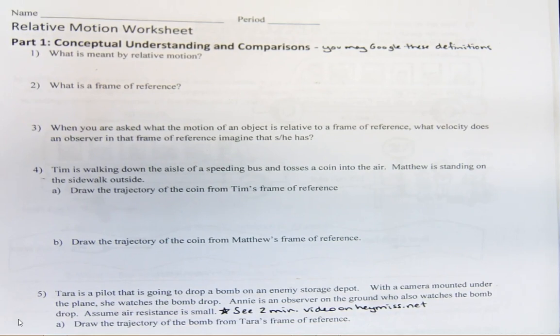So in this case, a frame of reference would be, like we just talked about, an object moving past a person, a bus moving 20 kilometers an hour past a person who's also walking in the same direction. In the frame of reference of the person, the bus is moving a little bit slower because the person's walking in the same direction. In the frame of reference of the bus, the person's not quite as slow as they normally would be because they're walking. So as far as number 2, what's the frame of reference? It's where we are when we look at that relative motion from, right?